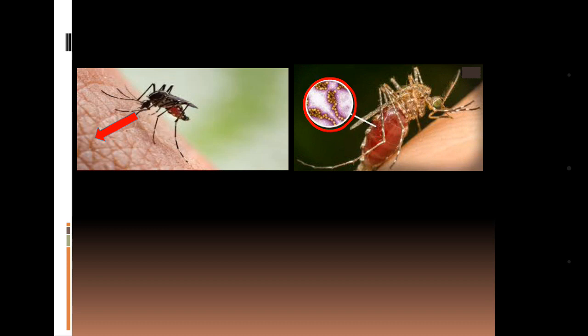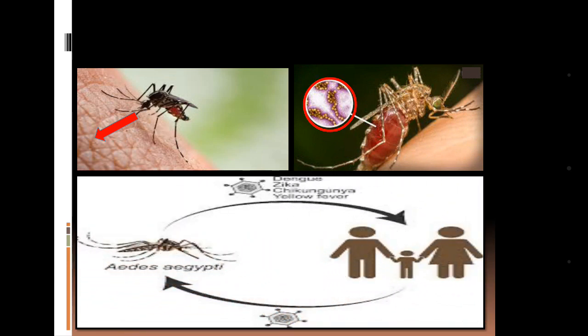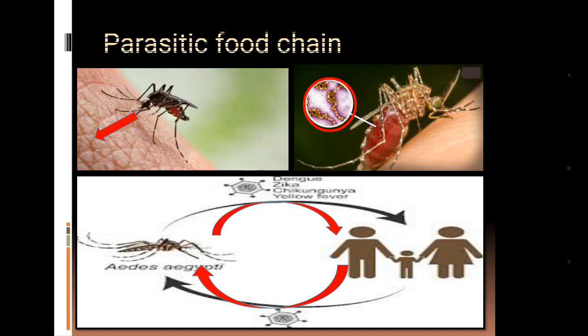So here in this food chain we can see the consumer is becoming comparatively smaller than the previous one, and as the consumers are parasitic here and they are taking nutrition and shelter from the host body, this is called the parasitic food chain. And this type of food chain starts from a larger consumer and goes to the next level of consumer, that can be a parasite like a mosquito, which is becoming the host of another microorganism, that can be a virus. So this is called the parasitic food chain.